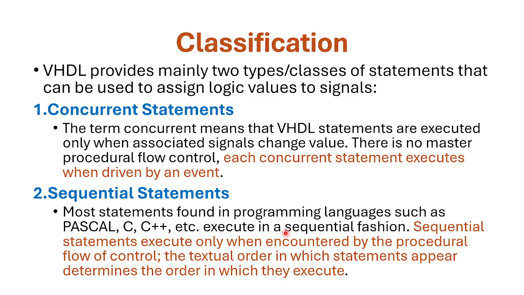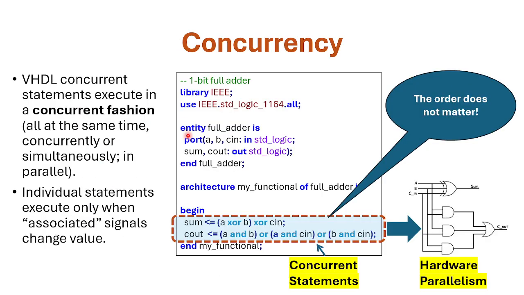The actual order, the sequence in which they appear inside your VHDL code matters, because that's the order in which they will be executed. More like what you would think of in terms of traditional programming languages like C, C++. Concurrency is something that is especially characteristic to VHDL or generally to hardware description languages.